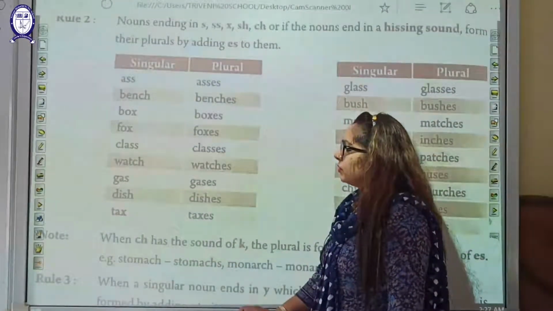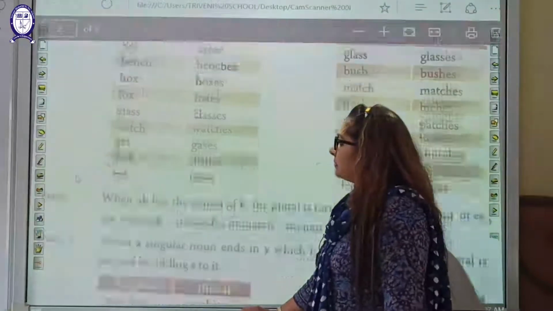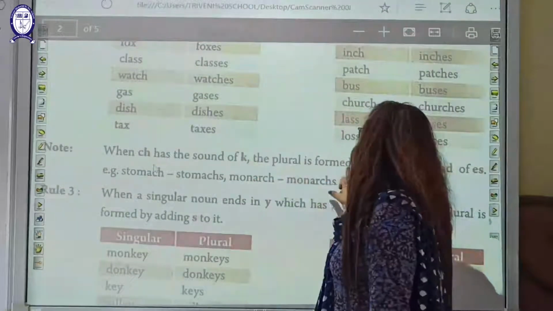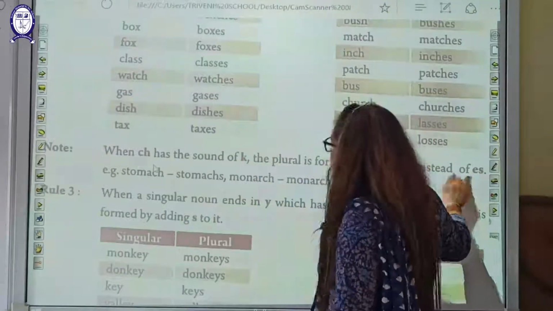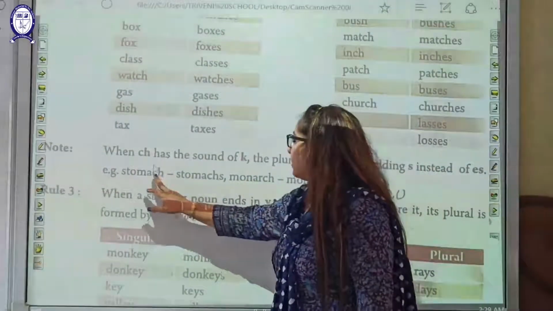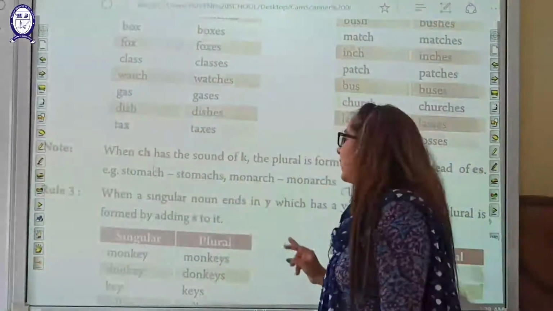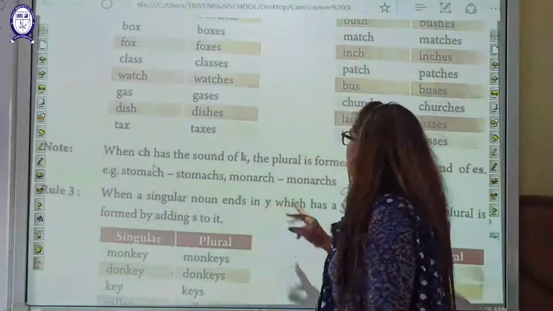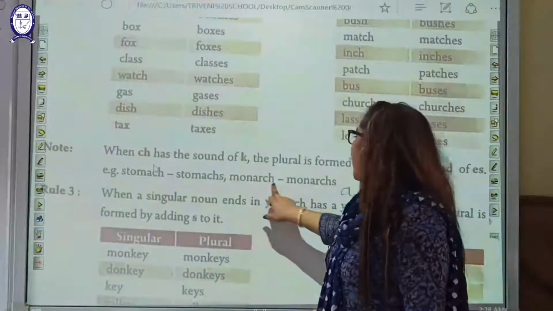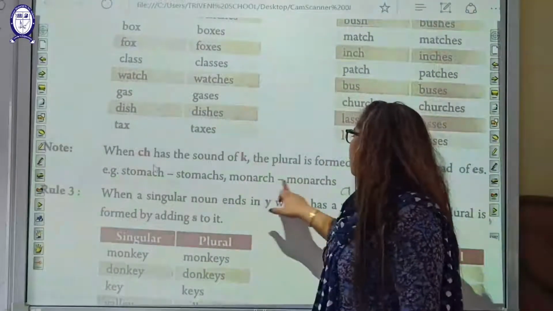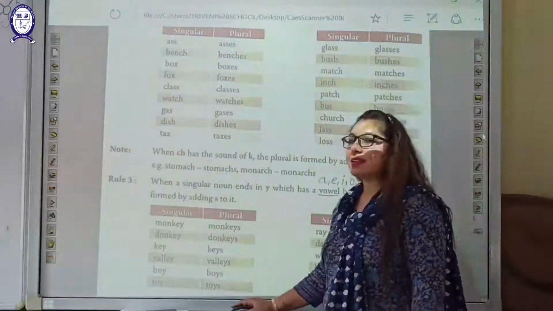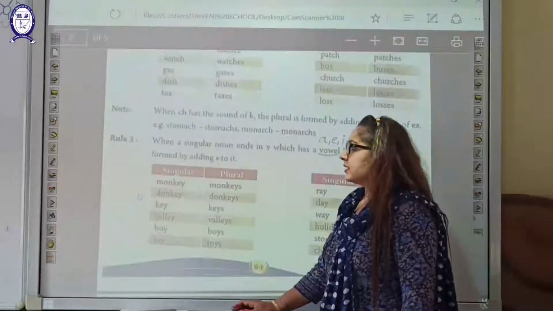Now we will go to the note of this part. When ch has the sound of k, the plural is formed by adding s instead of es. We have to add s at the end of the word, students. So here stomach, stomachs. Monarchs, monarchs. So students, now we go to the next rule, that is the rule 3, the third rule.